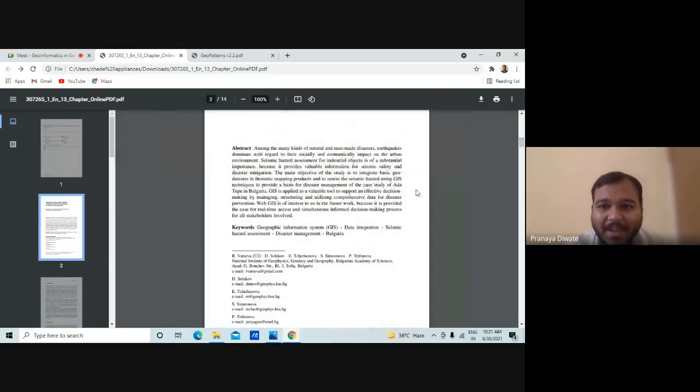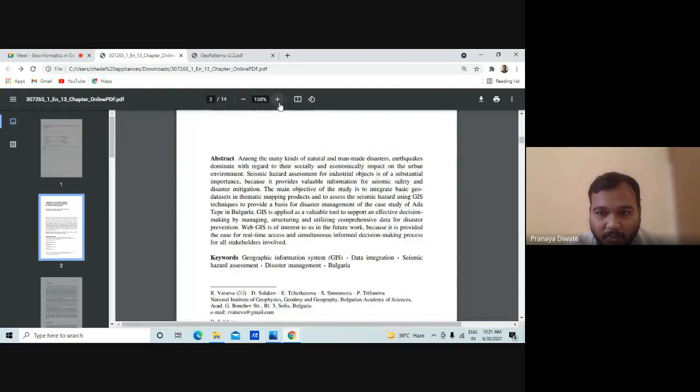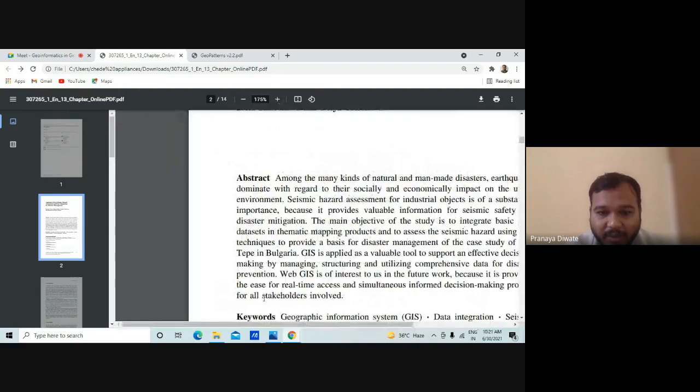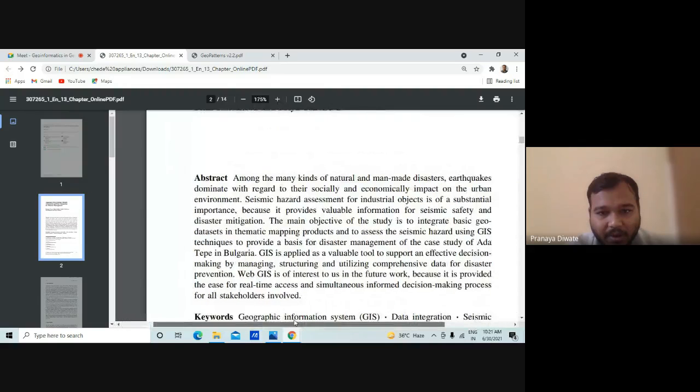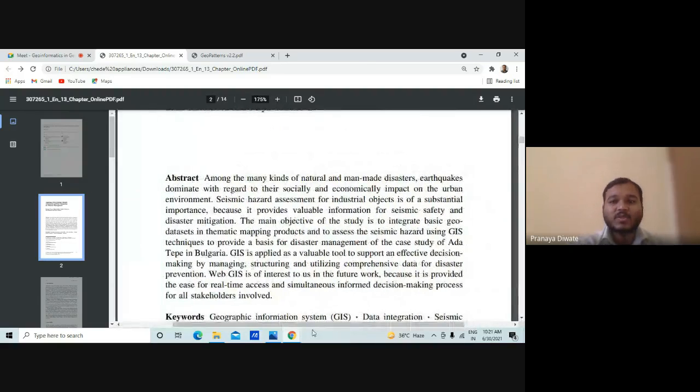Among the many kinds of natural and man-made disasters, as we know, earthquakes dominate with regard to their social and economic impact on the urban environment. Seismic hazard assessment for industrial objects is of substantial importance.